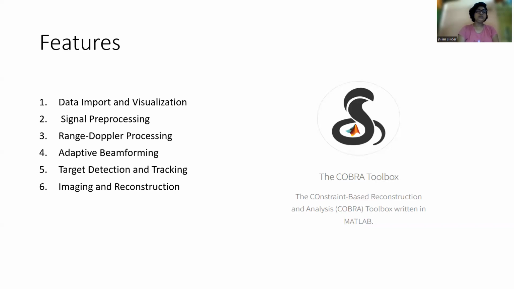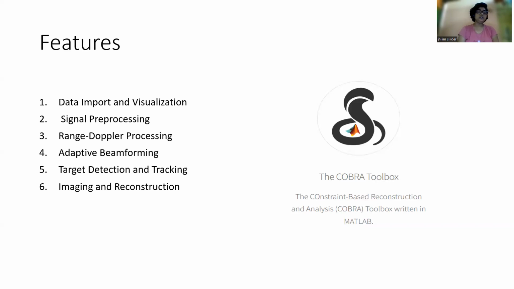The toolbox implements adaptive beamforming techniques to enhance the radar ability to detect and track targets in the presence of interference or noise.